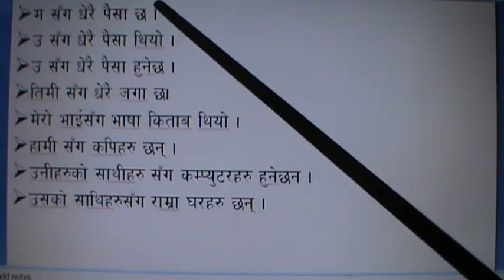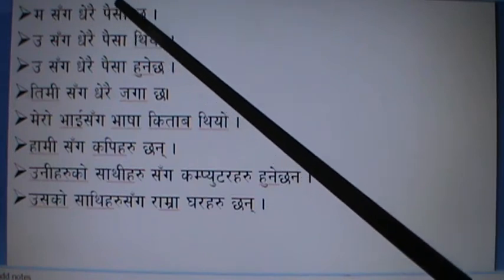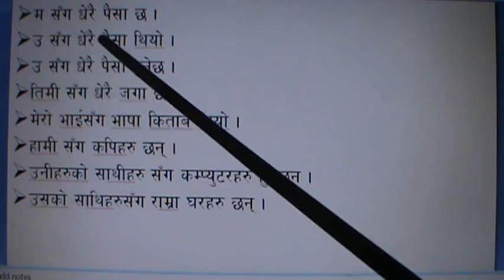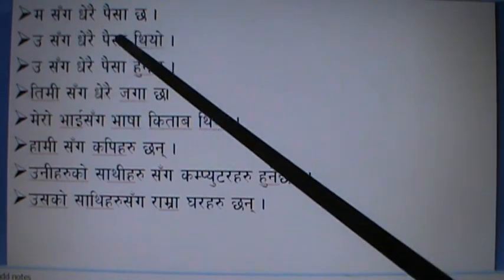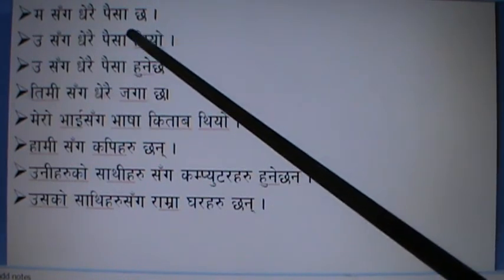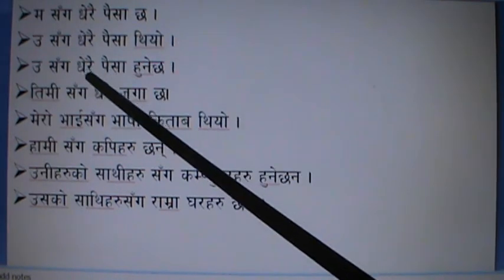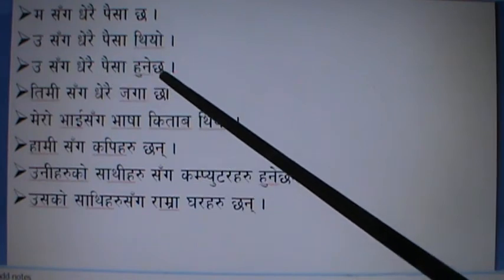मसँग धेरै पैसा छ. That's the present action. So I have a lot of money, you can say. उसँग धेरै पैसा थियो. That shows past action. So he had a lot of money, or he had got a lot of money. Similarly, उसँग धेरै पैसा हुनेछ. He will have a lot of money, or he will have got a lot of money.